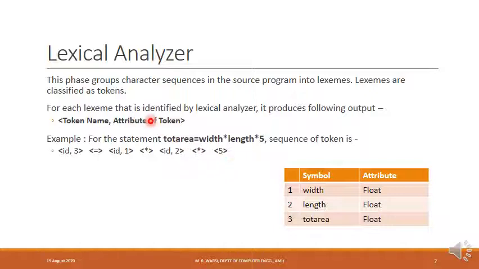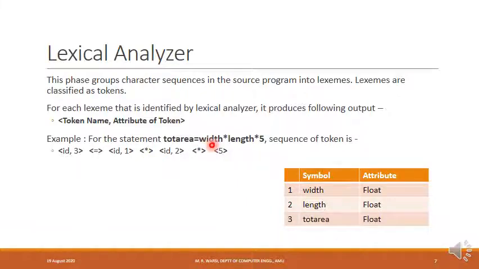When a lexeme is identified by the lexical analyzer, it produces the following output: the corresponding token and the attribute of the token. For the lexeme dot area, the lexical analyzer will return id comma 3. id is the token and 3 is the attribute of the token. What is being indicated by 3? 3 is the location in the symbol table at which information about the variable dot area can be found.